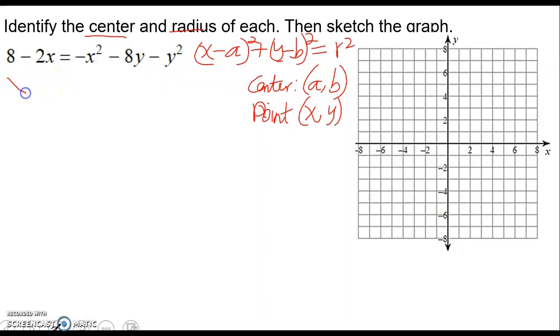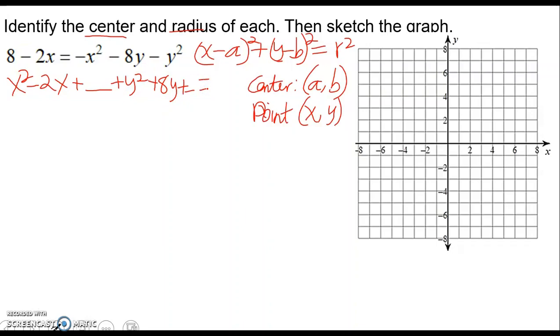So we're going to move x squared. It comes over here and becomes positive x squared. And then we put all the x's together. Negative 2x is already on the left side, so we keep it as negative 2x, plus a number we're going to find out. And then y squared is on the right side. We move it to the left side, and it becomes positive y squared. And then negative 8y on the right side moves to the left and becomes positive 8y, plus a number we are going to add.